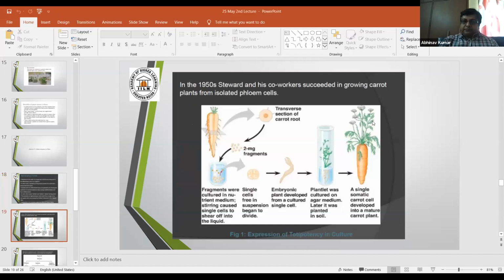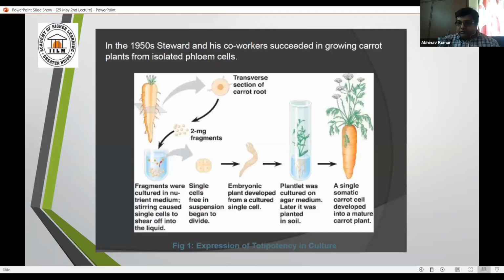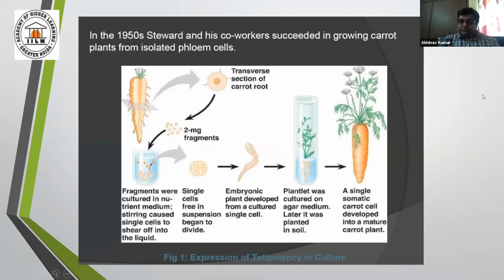Now I come to the plant system again. In the year 1950, they grew a carrot plant from an isolated phloem cell.